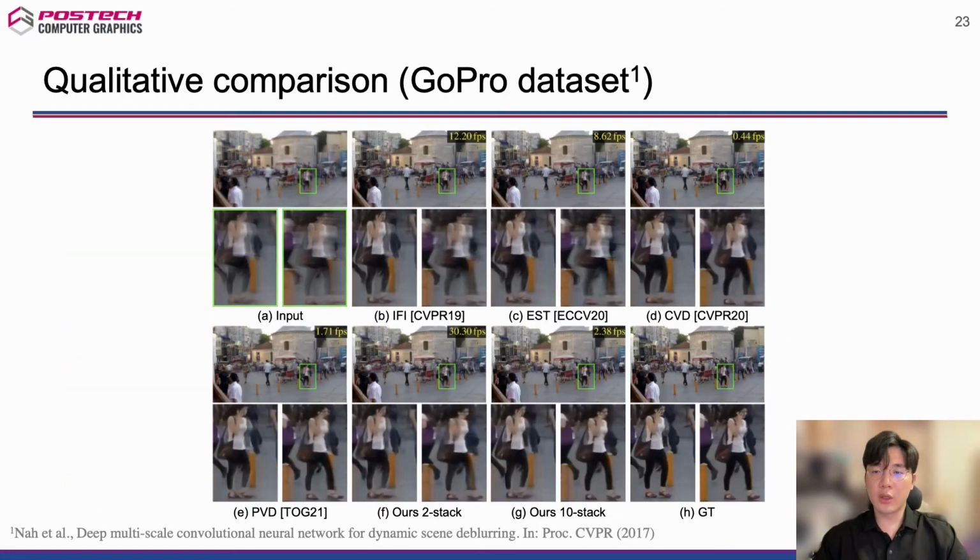The following figure shows a qualitative comparison on the GoPro dataset. Due to the severe blur in the input frames, the results of the other methods still have remaining blur. Our two-stack model removes the majority of blur successfully, comparable to efficiency-pursuing methods such as IFI and EST, despite its real-time speed. Our 10-stack model shows the best result.